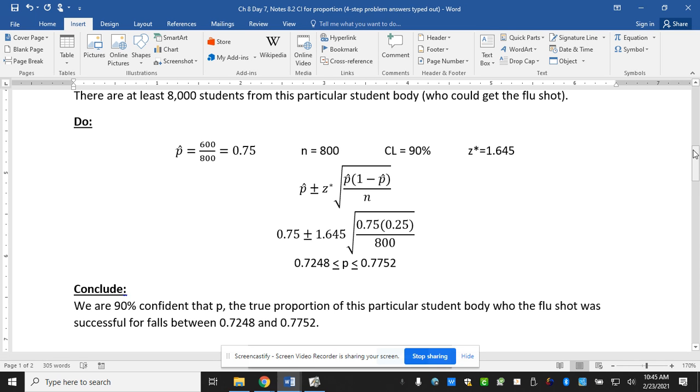So here I said a lot of these problems are going to give you what I call X and N. Your X is your number of successes. Your N is your sample size.